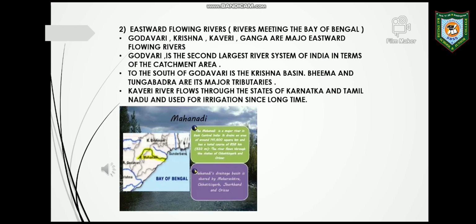In terms of catchment area, river Godavari is the second largest river system in India. Everyone knows that. The basin of river Krishna is located to the south of river Godavari. Bhima and Tungabhadra are its major tributaries. Now, river Kaveri flows through the states of Karnataka and Tamil Nadu, and it is one of the major rivers of the peninsula and has been used for irrigation since a long time.